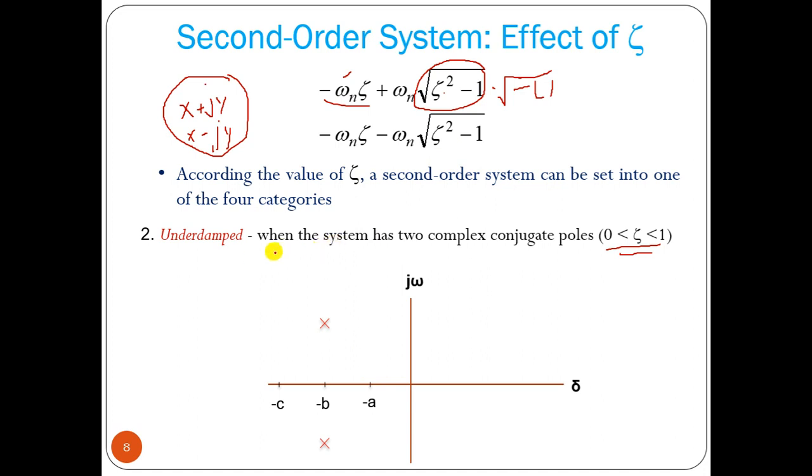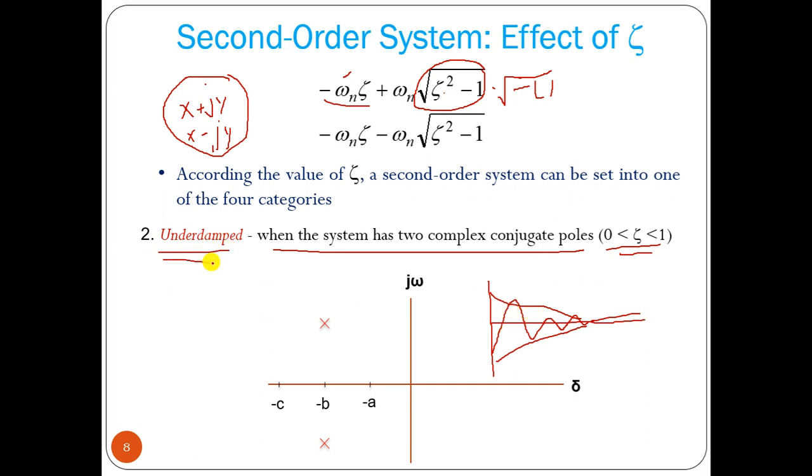So when the system has two complex conjugate poles, because zeta value is greater than 0 and less than 1, the response will be oscillatory but with decreasing amplitude, and it will reach a constant value after some time. This is called an underdamped response.